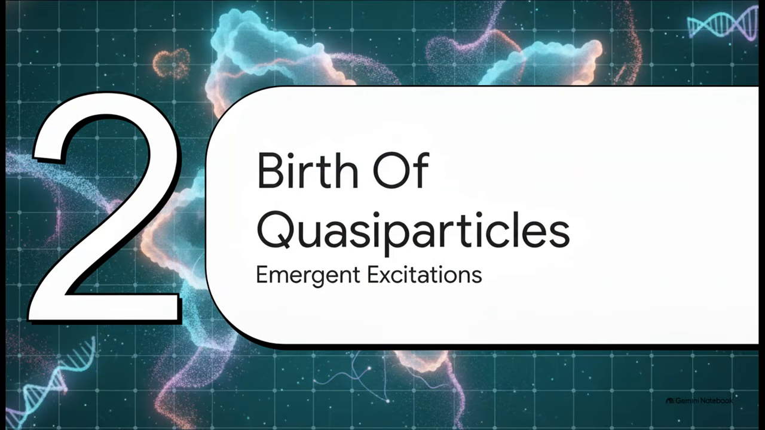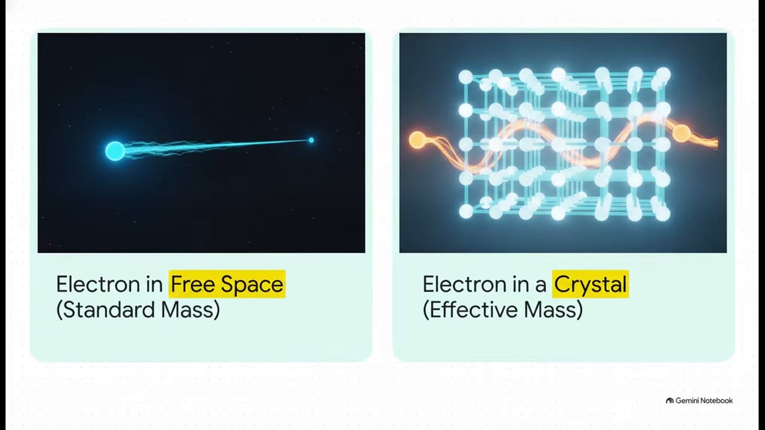Moving right along to section 2, the birth of quasiparticles, where we'll look at emergent excitations. Imagine an electron moving through that repeating crystal lattice we just talked about. It definitely doesn't act like it would in empty space. It gets constantly pushed and pulled by the periodic potential of all the surrounding atoms. And because of this, it responds to external forces completely differently. The curvature of its energy band literally changes how heavy it feels. It takes on an entirely new effective mass.